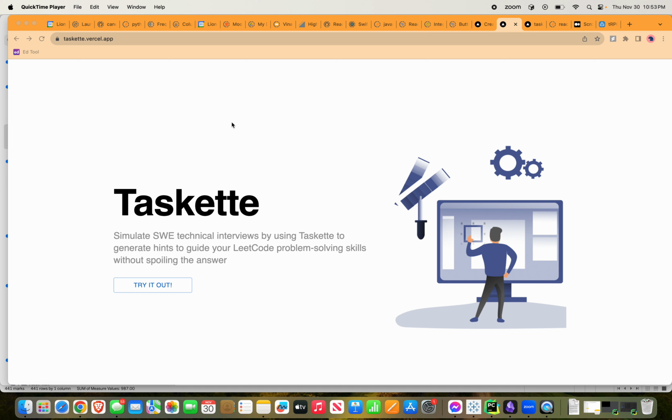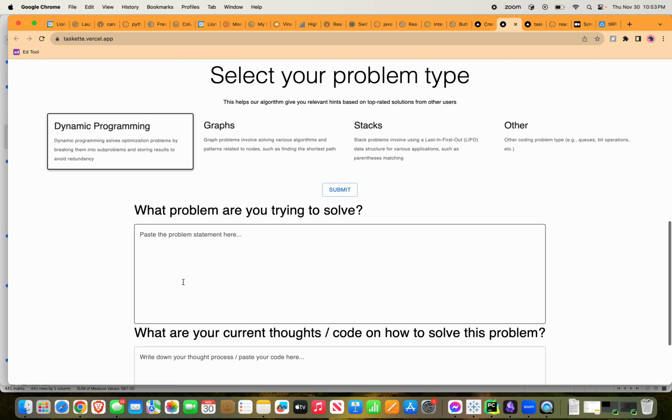Let me show you some of our updated designs. They really split into three different parts. The first is our landing page, which you can see right here, which explains what Taskette is. After the user hits try it out, they can now actually provide some input. This is the second stage.